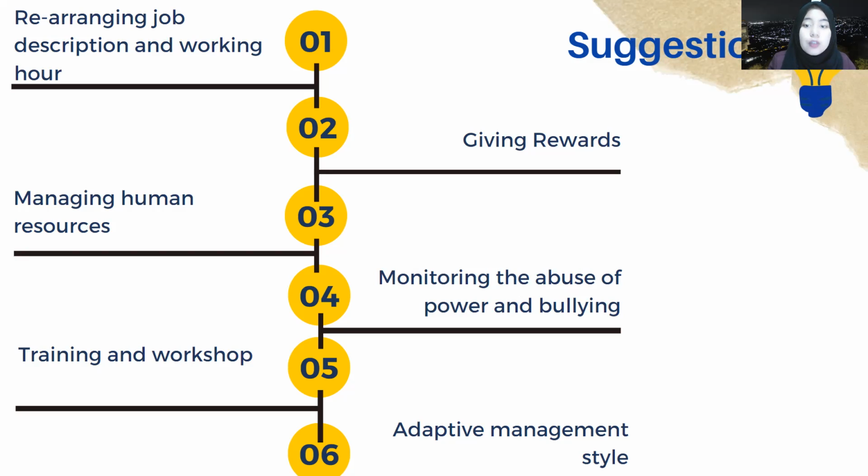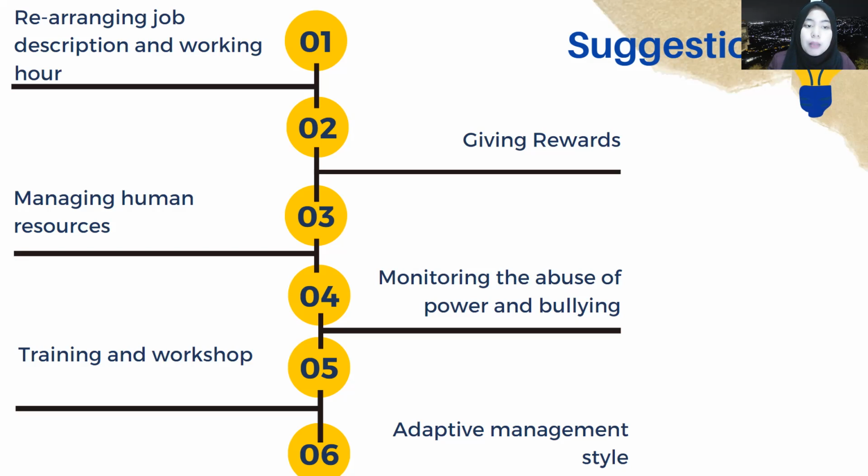And then second, giving rewards. Giving rewards can be some satisfaction for them, that they already worked hard for their job, for their company, so they deserve the reward from the company, and it will raise their satisfaction towards their job.